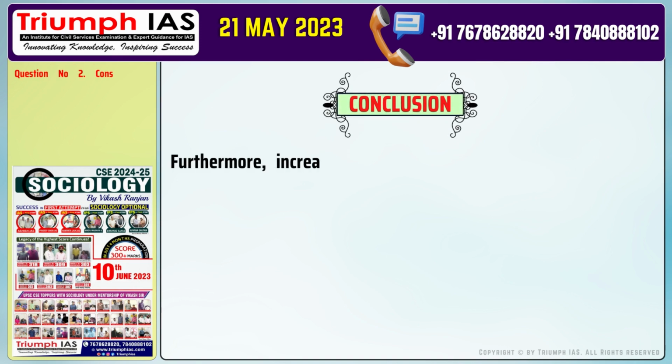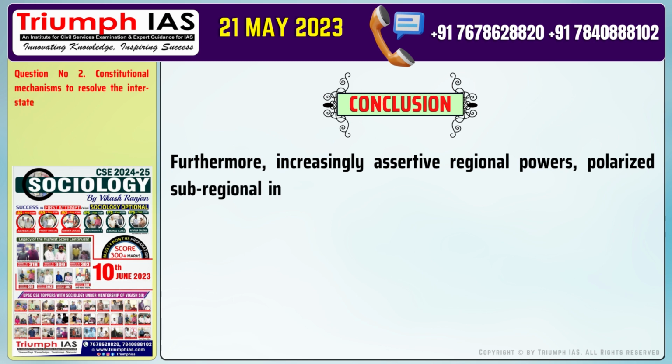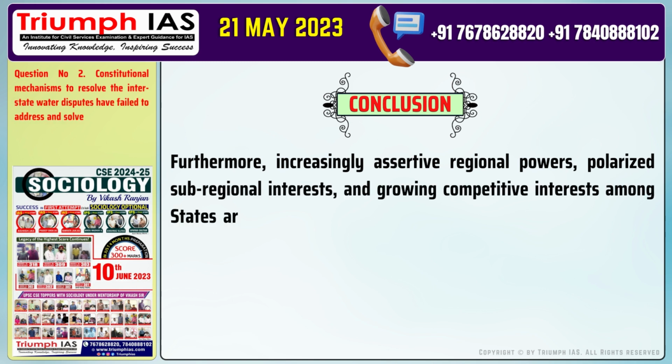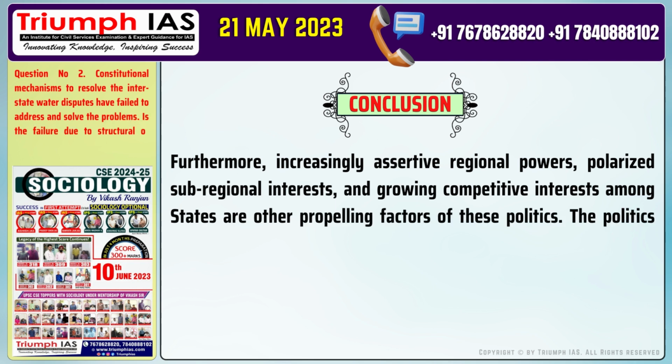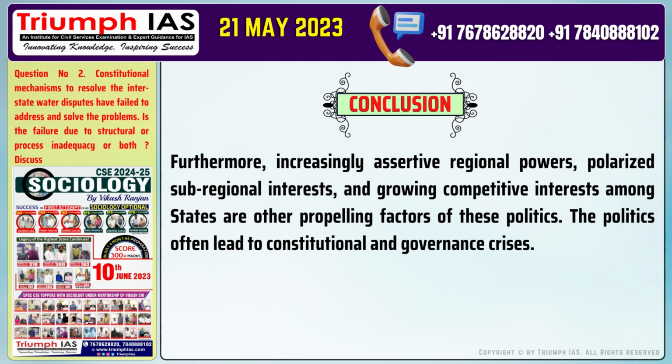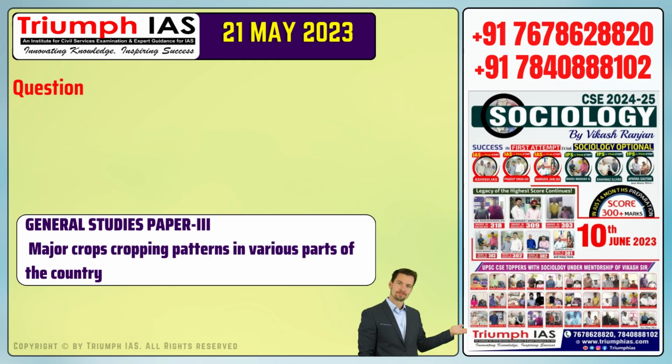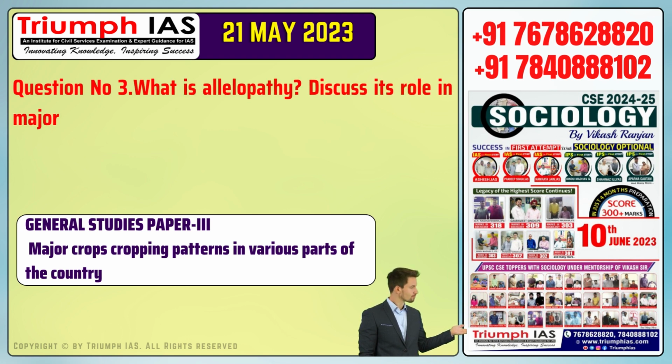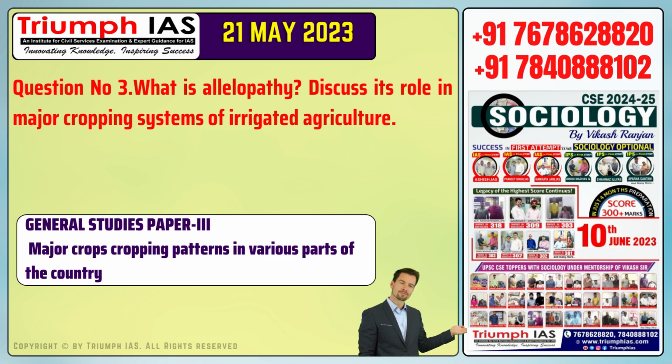Conclusion of the answer is: furthermore, increasingly assertive regional powers, polarized subregional interests, and growing competitive interests among states are other propelling factors of these politics. The politics often lead to constitutional and governance crises. Question number 3. What is allelopathy? Discuss its role in major cropping systems of irrigated agriculture.